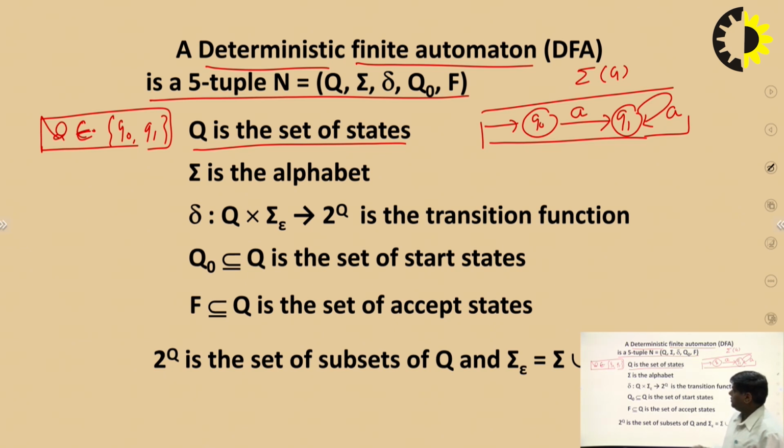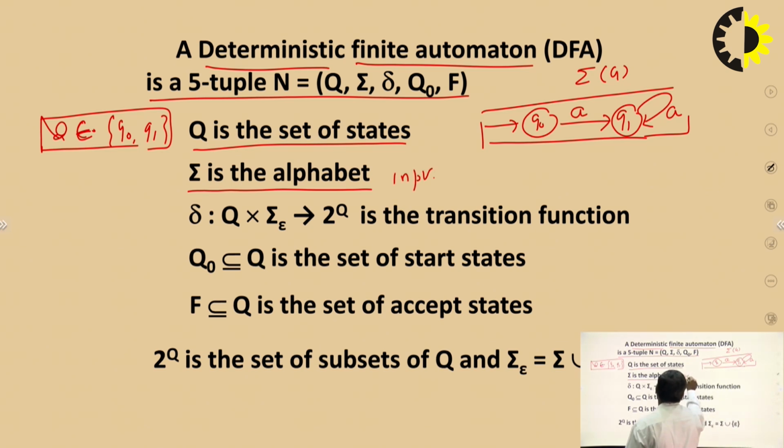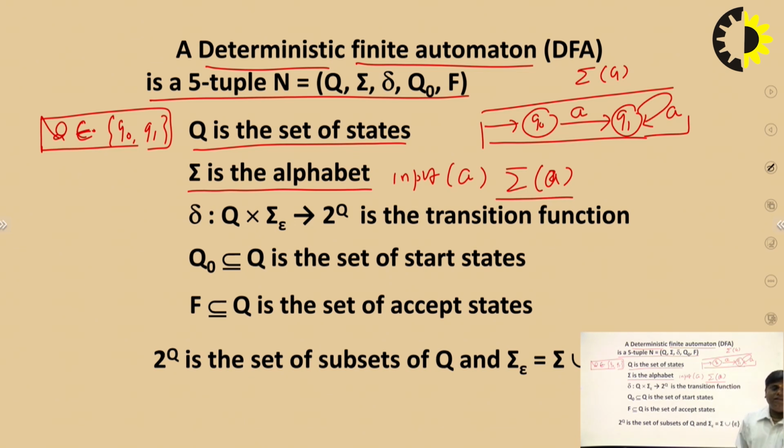That's clear. Now we move to the second item, that is sigma. Sigma is a set of alphabet, or we can say a set of inputs. For this problem, the set of input is A. Sigma is the collection of inputs which we provide to the machine.